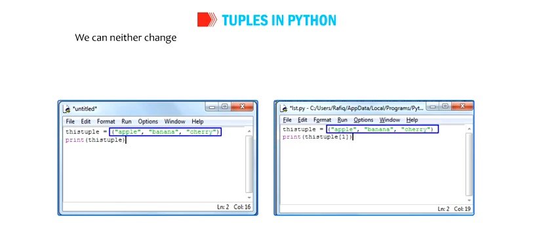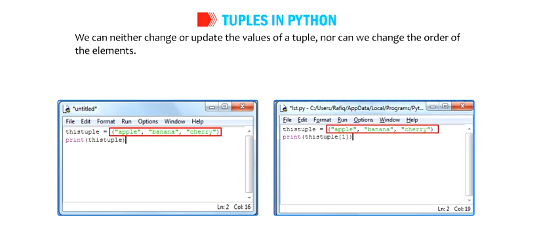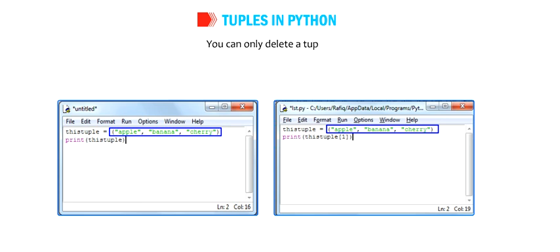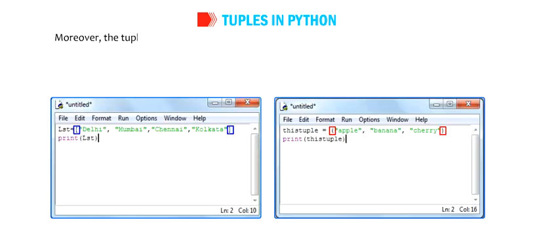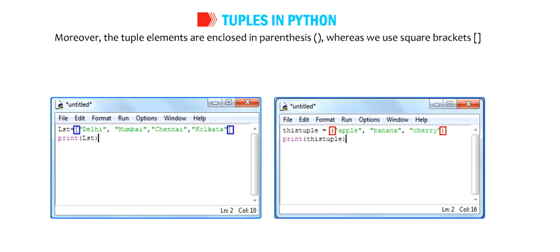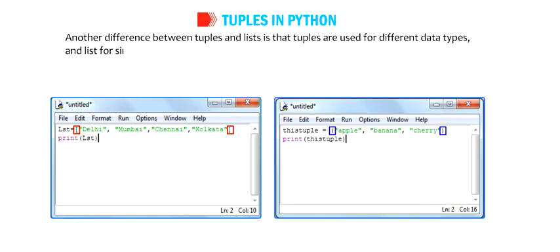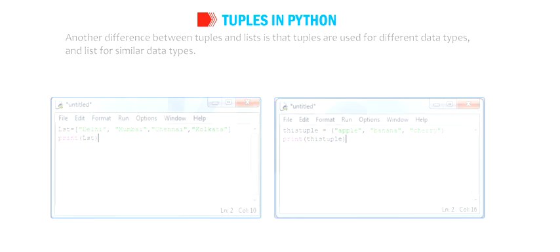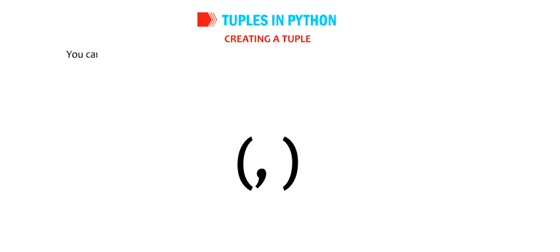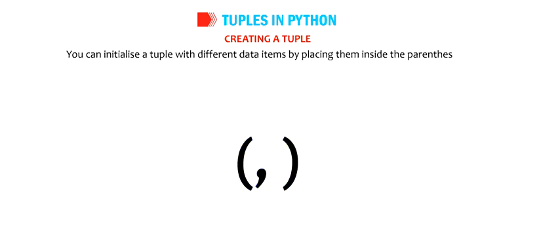We can neither change or update the values of a tuple, nor can we change the order of the elements. You can only delete a tuple. Moreover, the tuple elements are enclosed in parentheses, whereas we use square brackets to enclose list elements. Another difference between tuples and lists is that tuples are used for different data types and lists for similar data types. Creating a tuple. You can initialize a tuple with different data items by placing them inside the parentheses separated by commas.